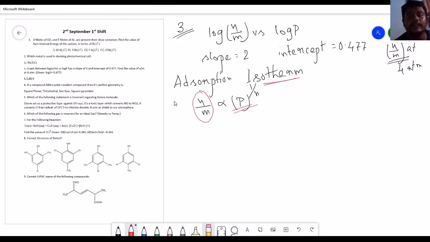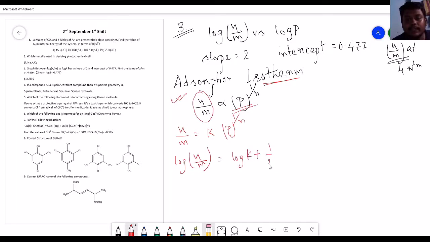Here we have the Freundlich isotherm, where if you equate this relation, x by m equals k into p to the power 1 by n, and then log x by m equals log k plus 1 by n into log p.